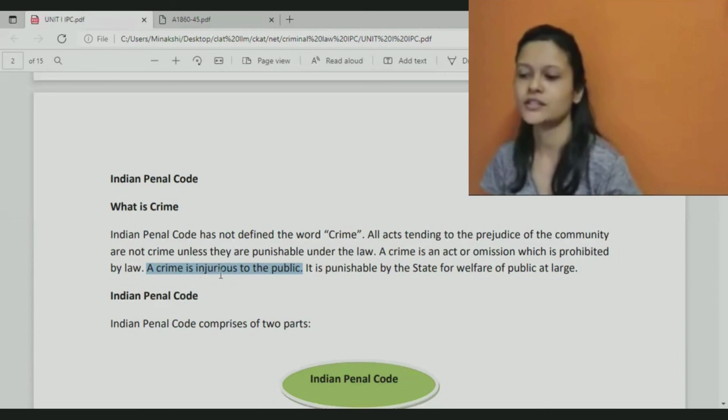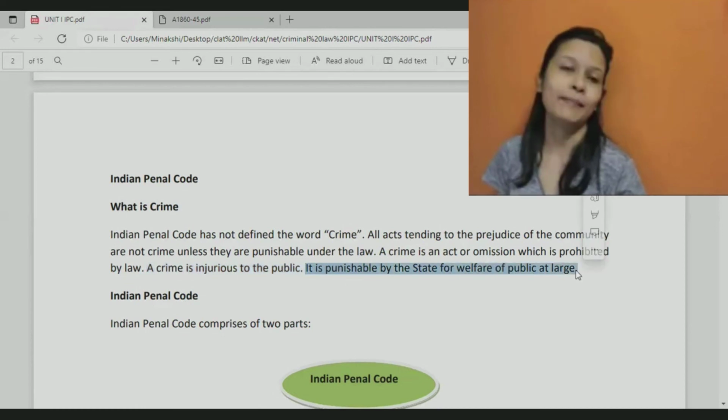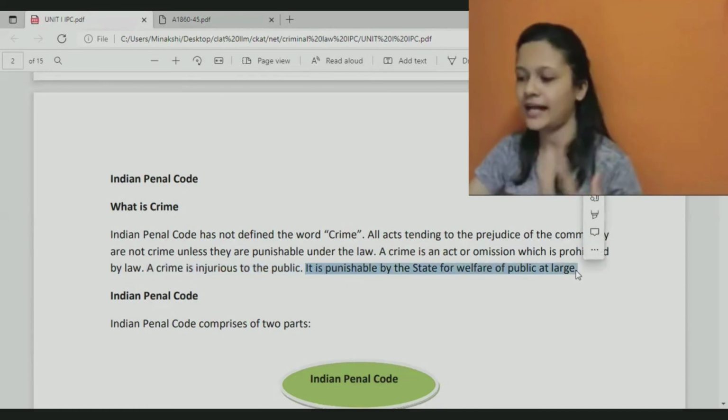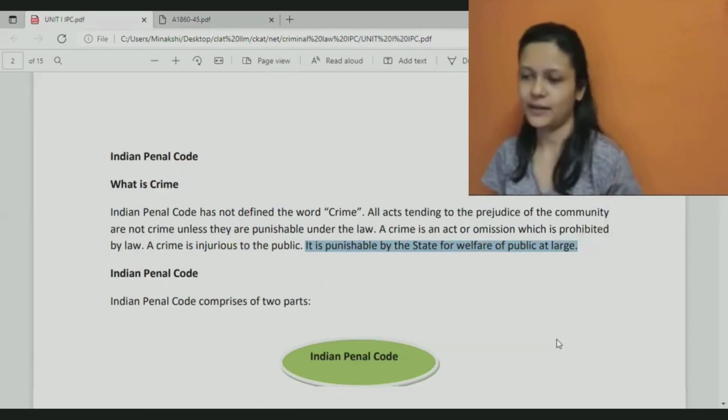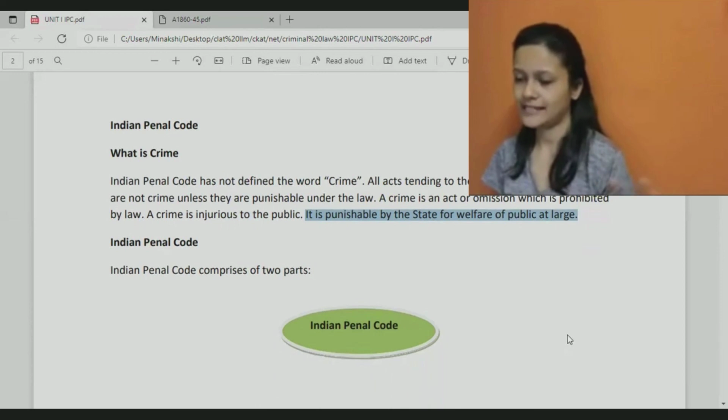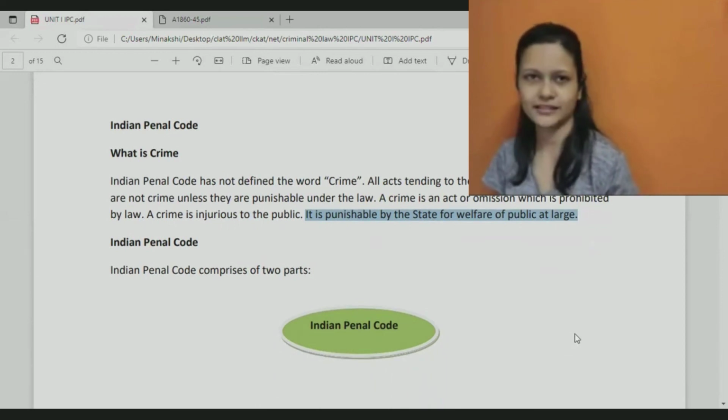Okay, so this is why it is said that crime is like more serious or severe as compared to a civil wrong. It is punishable by state for welfare of public at large, because state had the duty of ensuring our safety, and when a crime is committed, it is as if the state failed in its part. Okay, this is clear, right?